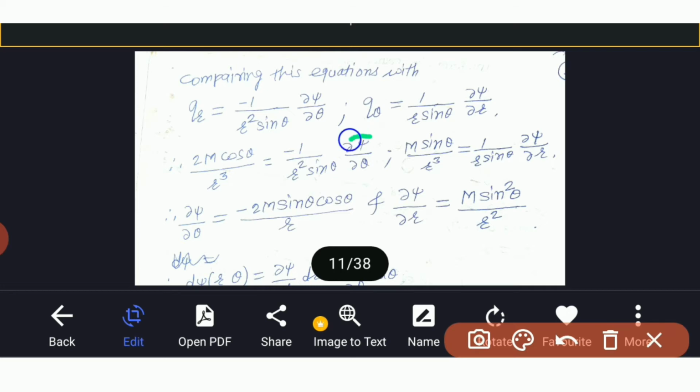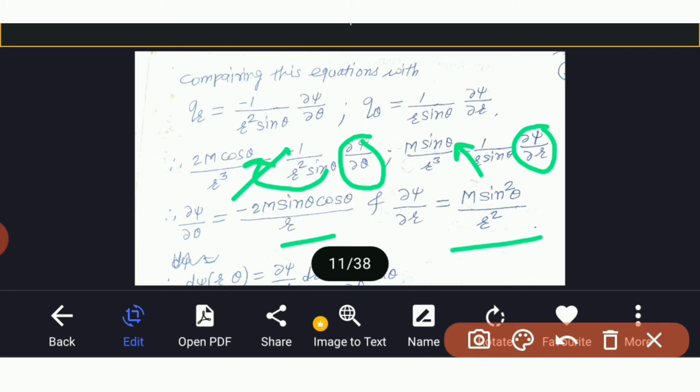So what we get? We get dou psi by dou theta is equal to, we take minus sign here, so minus 2m sin theta cos theta upon r, and dou psi by dou r is equal to m sin square theta upon r square.